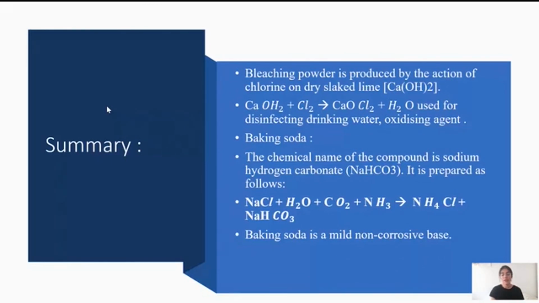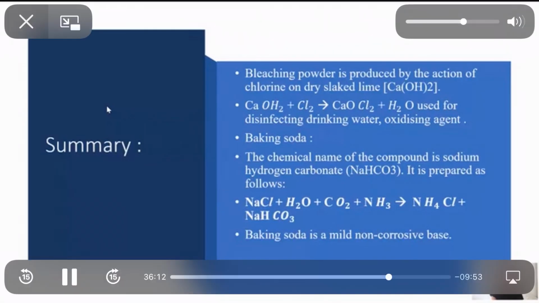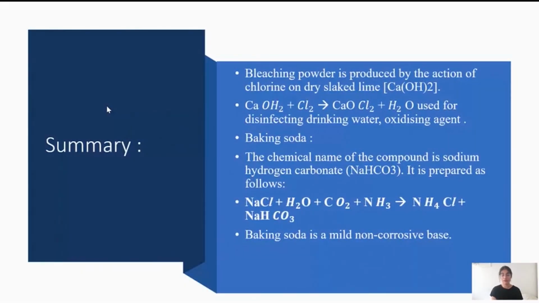Baking soda, the chemical name of the compound, is sodium hydrogen carbonate or NaHCO3. It is prepared when sodium chloride, water, carbon dioxide and ammonia react together to give you ammonium chloride and sodium hydrogen carbonate. This is how baking soda is produced. Baking soda is a mild non-corrosive base, and it can be used as an ingredient in the baking industry as the most important use.